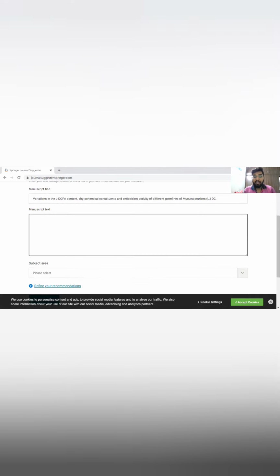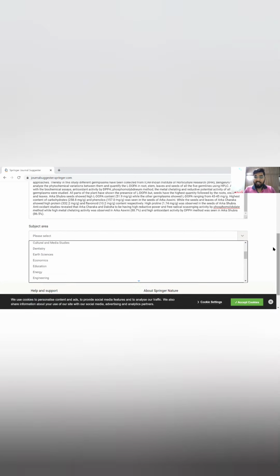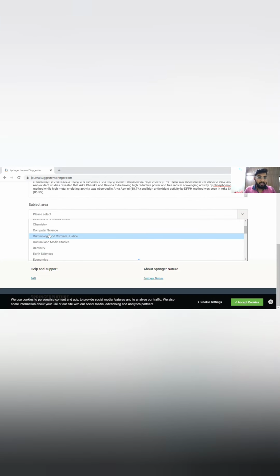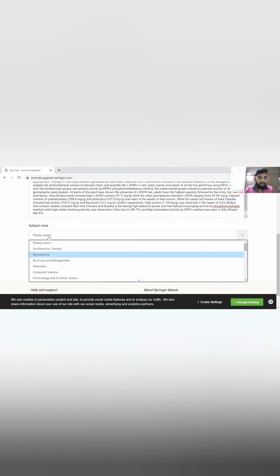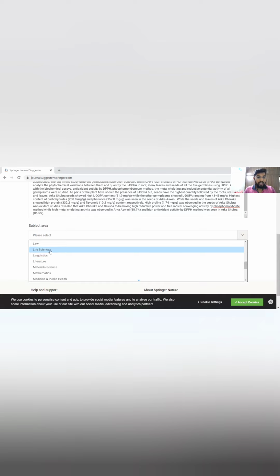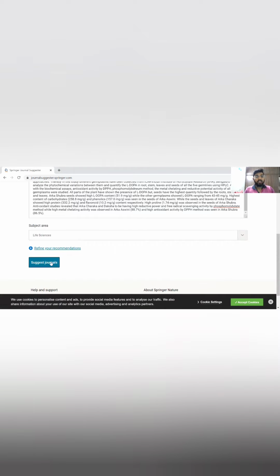Manuscript text, they will ask you. You can just put the abstract itself. That is fine. So go to your abstract, copy it, and paste it over there. So I'm pasting the abstract. Subject area: whether it is biology or botany, earth science, or computer science, based on that you have to select. Mine is life sciences, and then suggest journals.